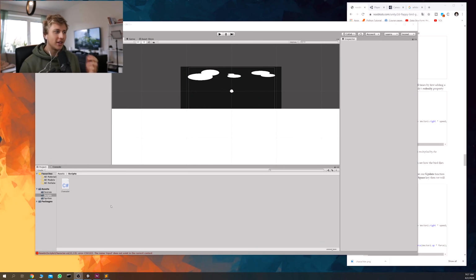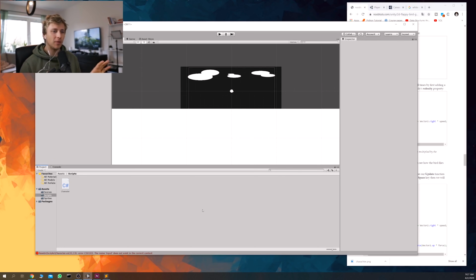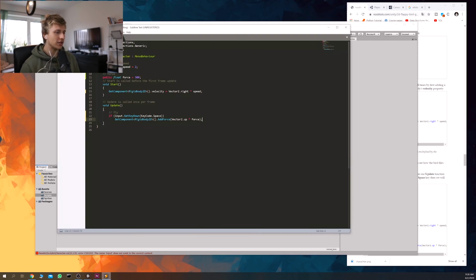Okay, so now I think I've got this basic start to this game working. It's essentially just using the Flappy Bird mechanics. I'm following this tutorial which teaches you to actually build Flappy Bird, which I'll leave a link to in the description in case you want to check it out. And that's kind of my idea so far, is to have that as the base principle for how the game should work. That's going to be the start of it, and I've just finished writing a little bit of code here.